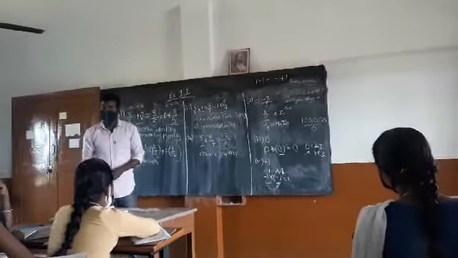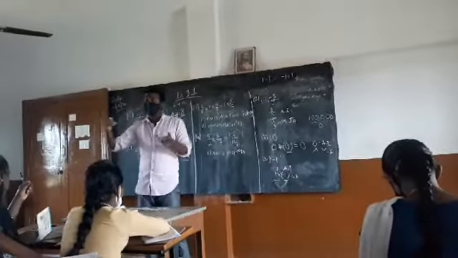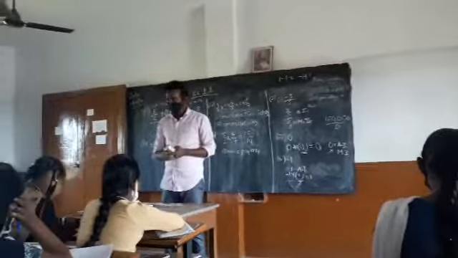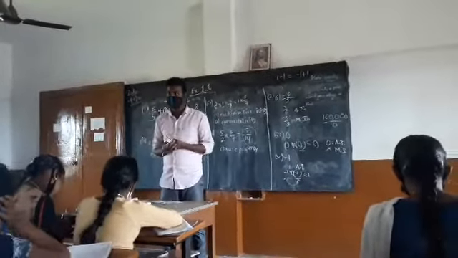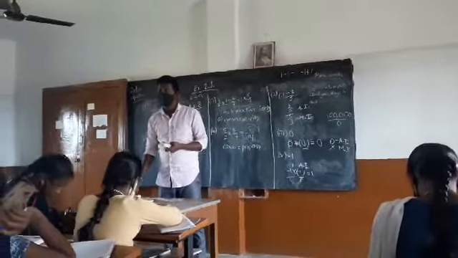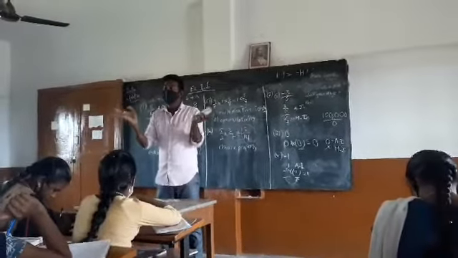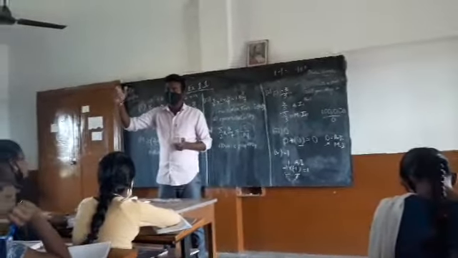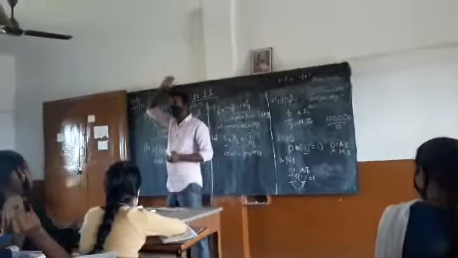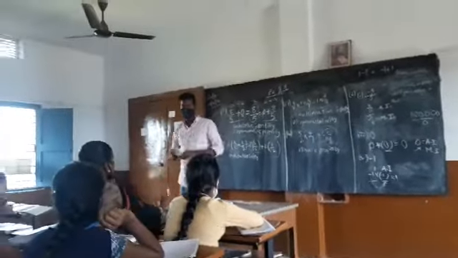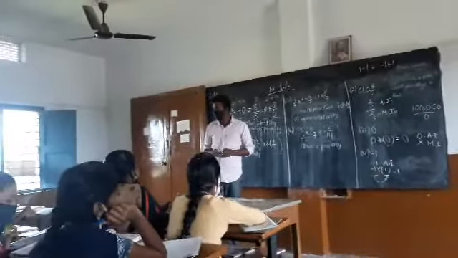Now next problem. So far we have discussed how to name them and how to find the inverses. Now we are going to fill the spaces based on the properties which we have discussed. We have learned so many properties, right?